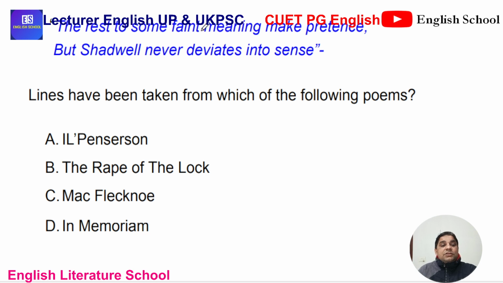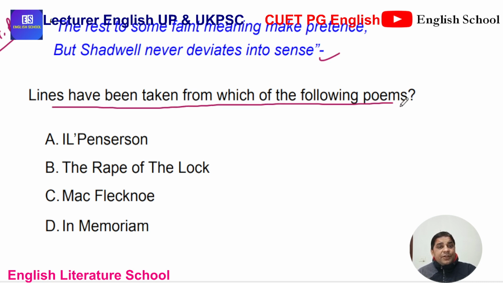The rest to some faint meaning make pretense, but Shadwell never deviates into sense. This is a C question, repeated in exam. Okay, it has been taken from the CUET exam last year. The rest to some faint meaning make pretense, but Shadwell never deviates into sense. Lines have been taken from which of the following poems? Options are there. It would be difficult, but one hint is there, and the examiner always will give you that hint.